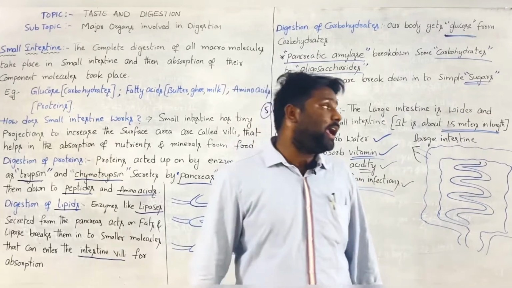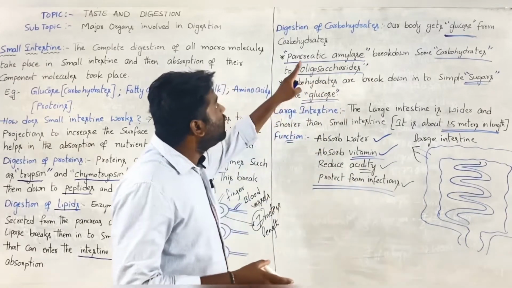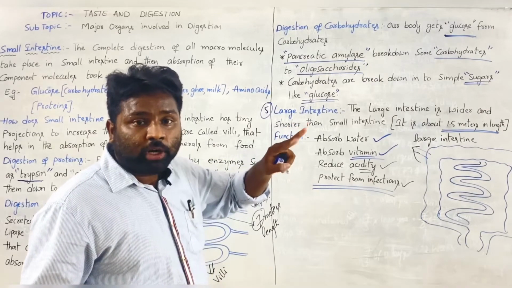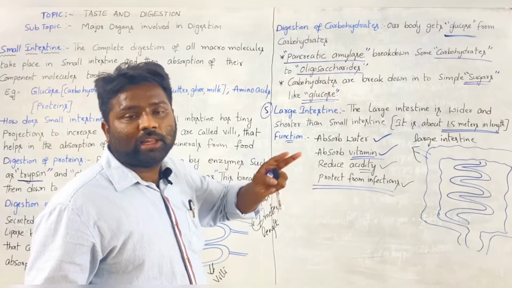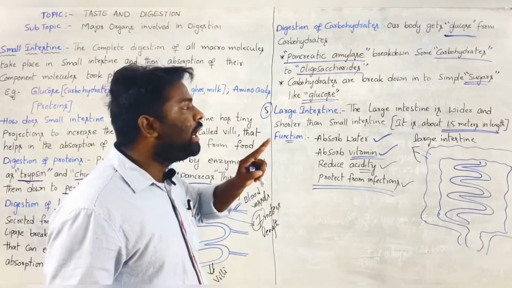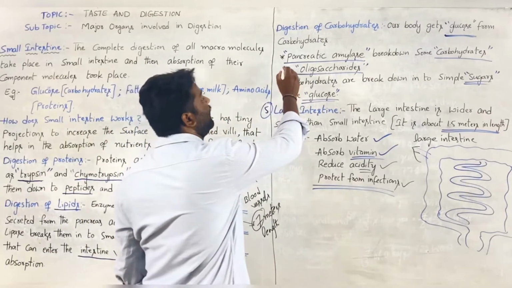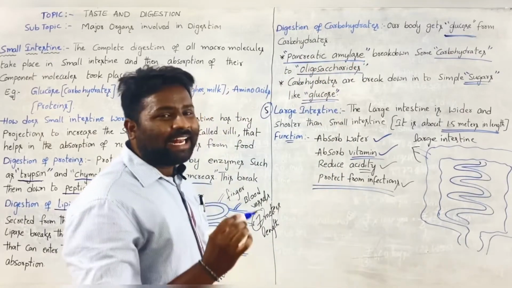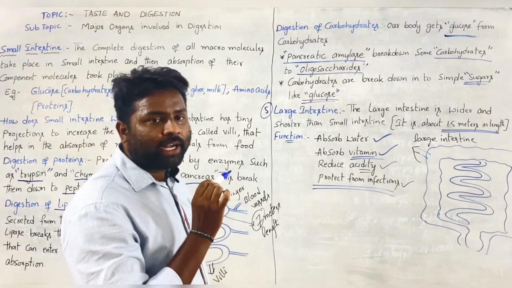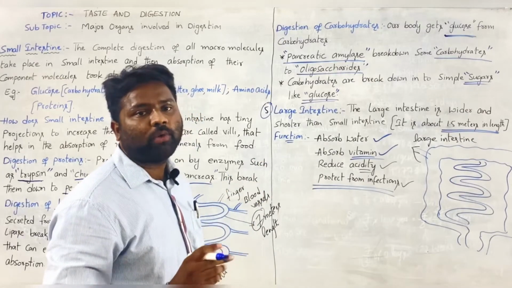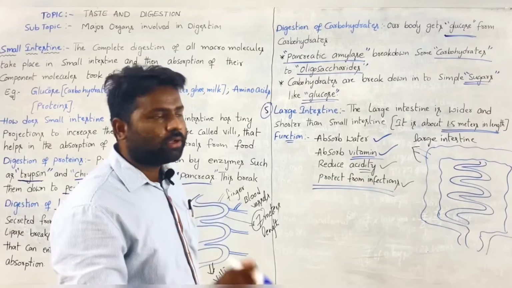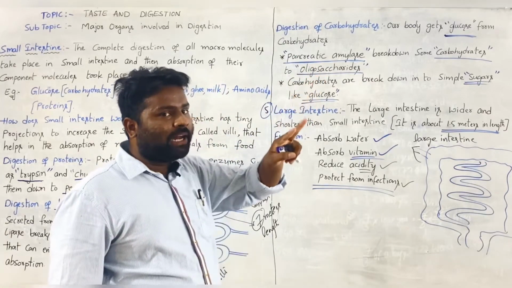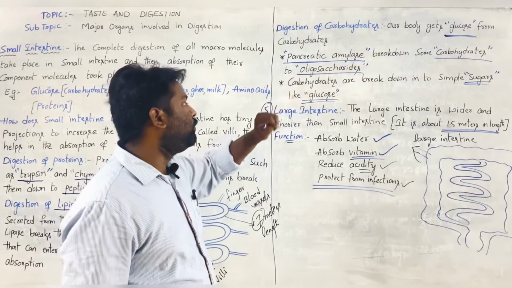Then for the digestion of carbohydrates, those carbohydrates are converted into sugars or glucose with the help of pancreatic amylase. You have to keep it in mind. What I underlined are the important words, those terms you have to keep in mind. Pancreas releases pancreatic amylase in order to digest carbohydrates.